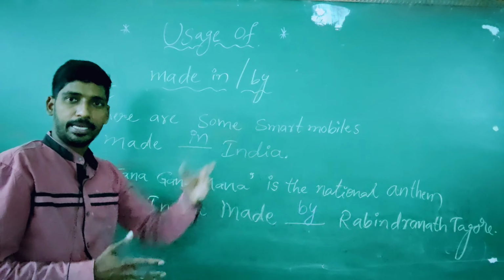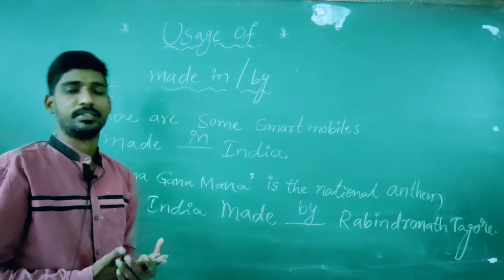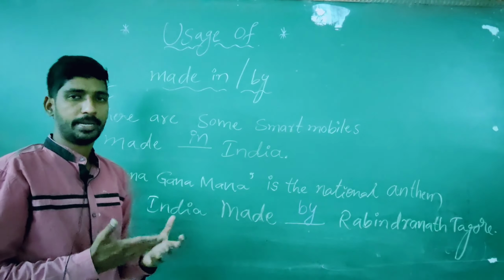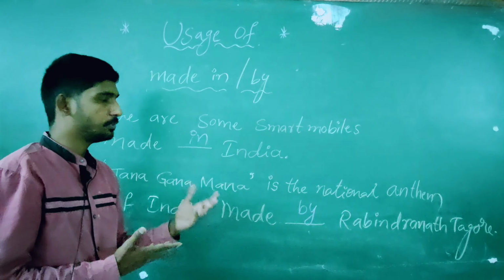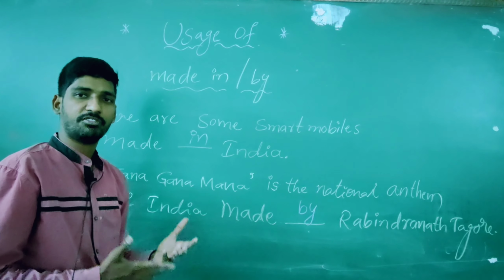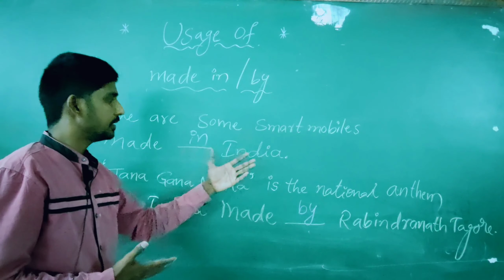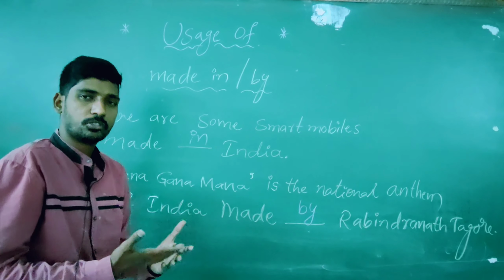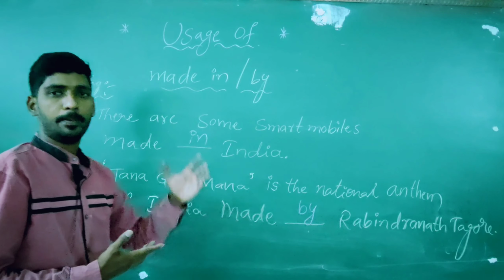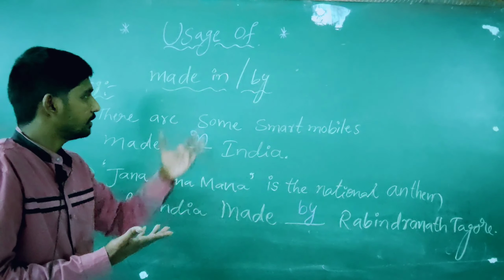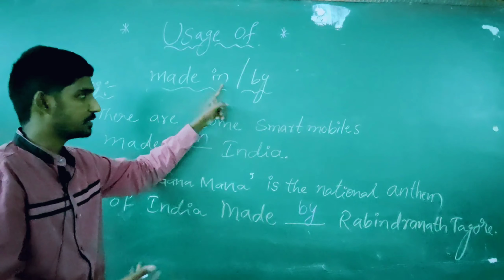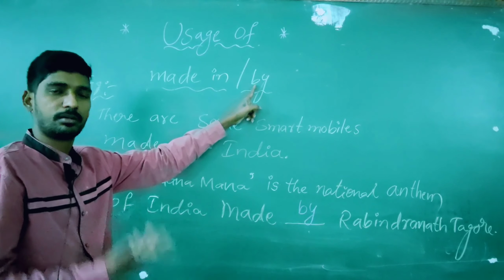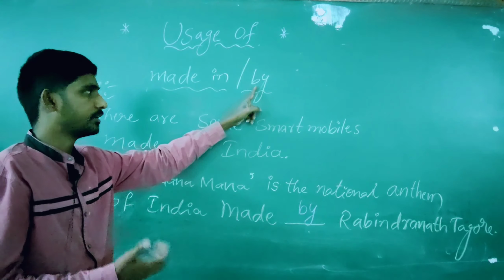And "by" refers to a person, a company. If the name of a person is involved, you go with "by". Or if the name of a company is involved, you go with "by". By so and so person. By so and so company. Made in: in refers to place. Made in so and so place. And by refers to a person or a company.